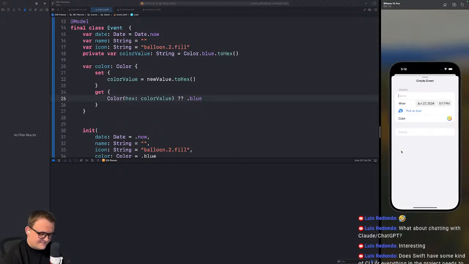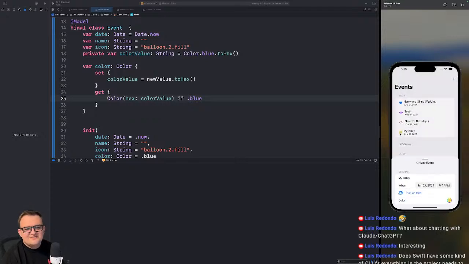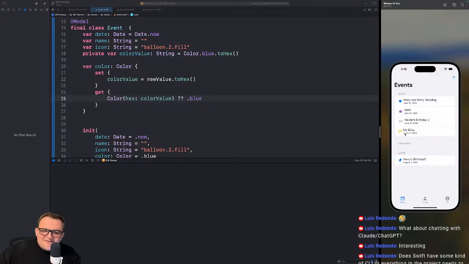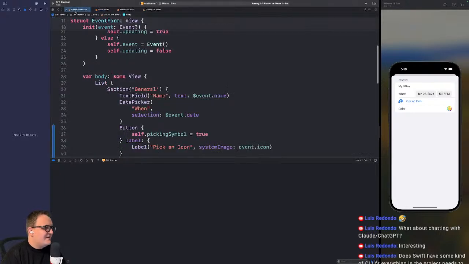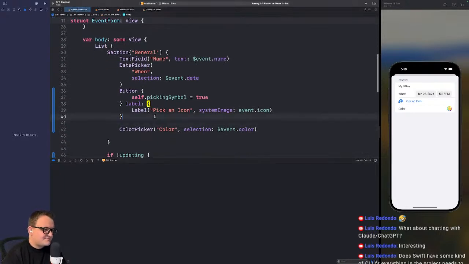But creating should work, right? Creating. We'll call it my B-Day. I don't know. We're just testing it out. There's a nice yellow. That's pretty cool. That'll work. You know what? If we were really good, this should all be yellow too. Let's do that real fast. That'll take no time. And then I think we're done for the day on this.